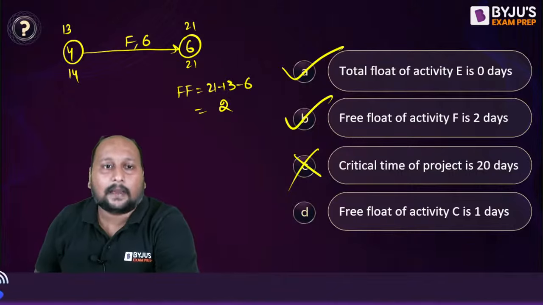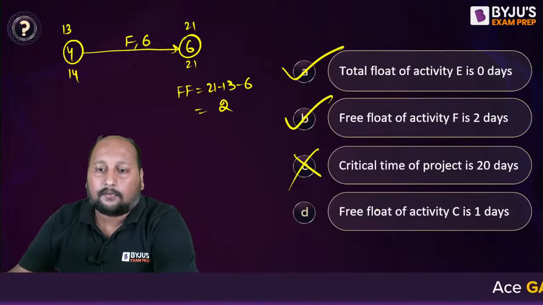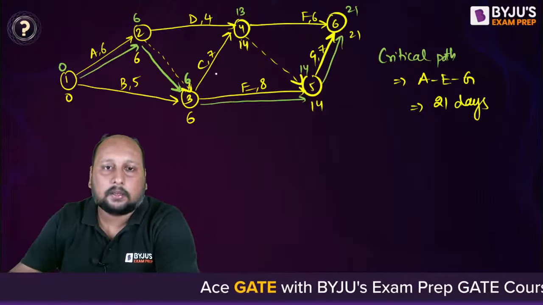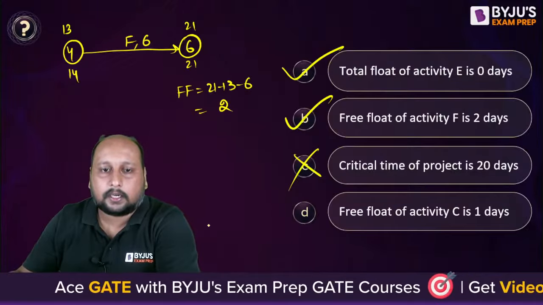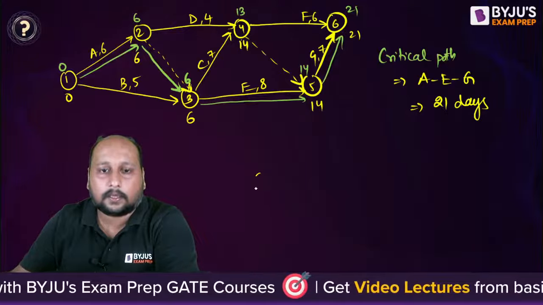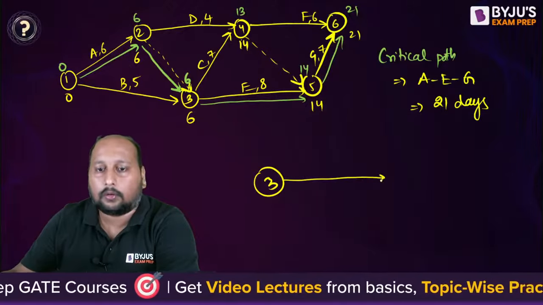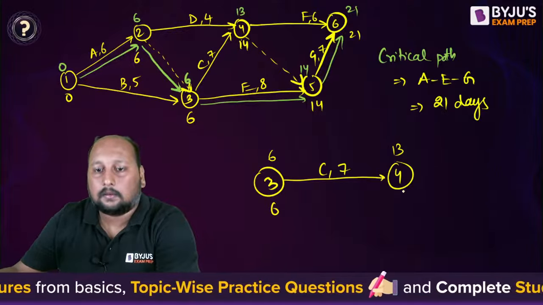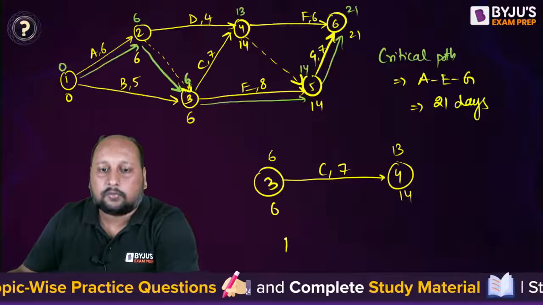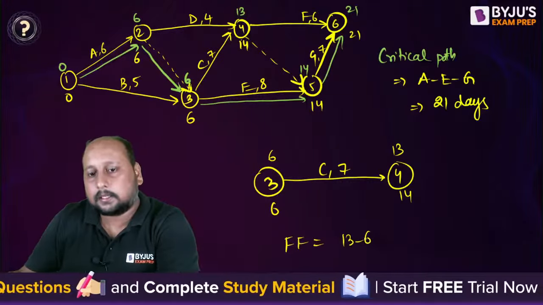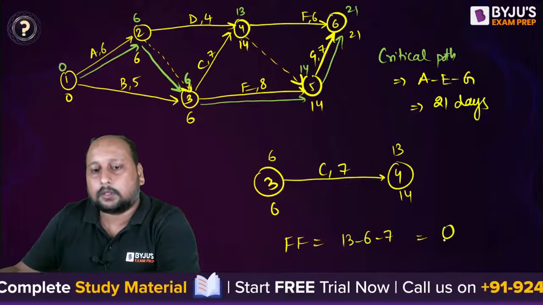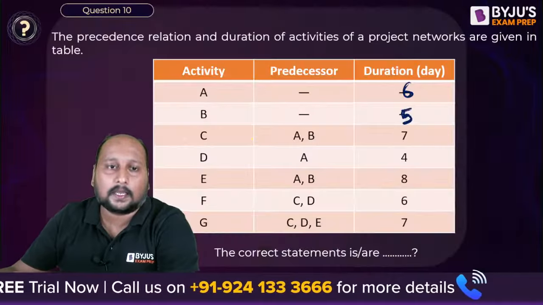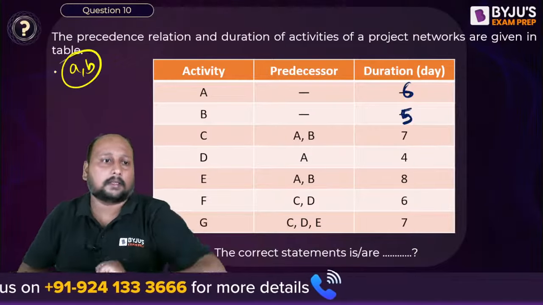21 minus 13 minus 6 is the free float of activity F. Now activity C, somewhere around here. Let me draw it: activity C is 3 to 4, with values 7, 6, 6, 13, 14. They are asking for the free float, so free float is equal to 13 minus 6 minus 7, which is equal to 0. So the final correct answer is A and B. A and B is the final correct answer.